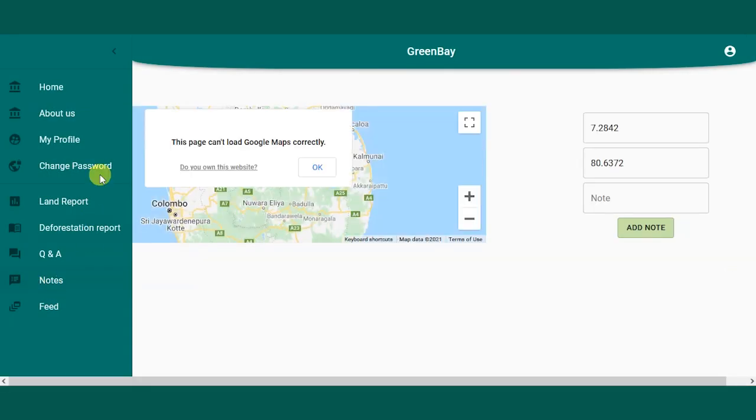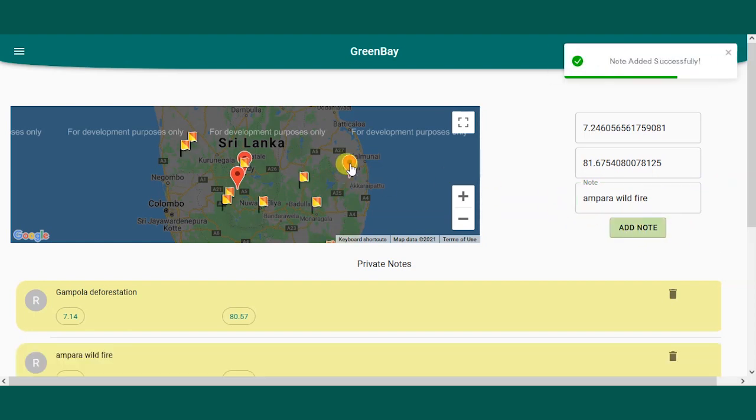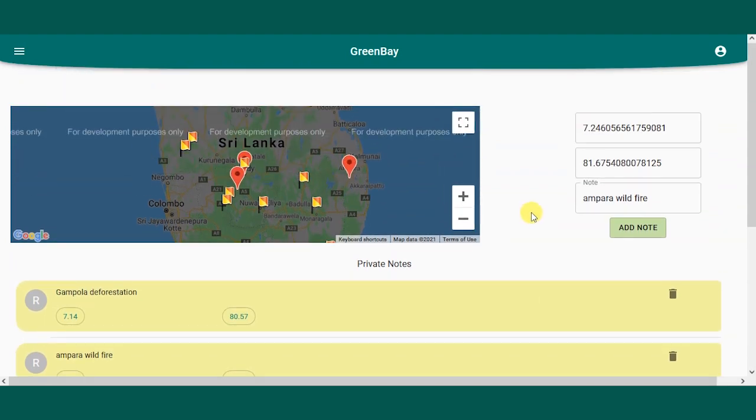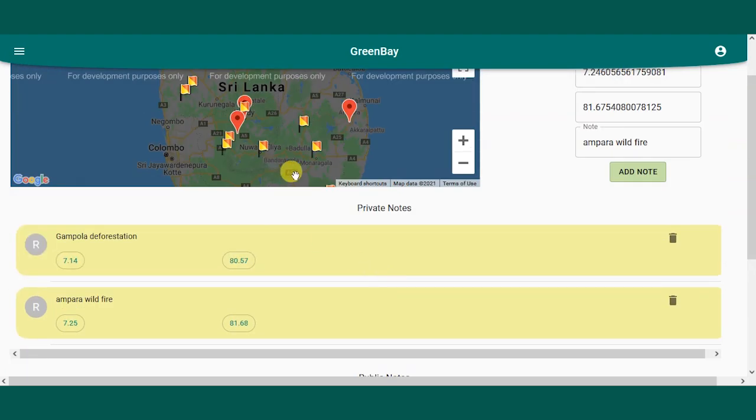When accessing the map, the user may want to save some important locations. The user has the ability to save their own notes by picking a point on the map, typing something and adding the note. Here, there are two types of notes. Private notes are added by normal registered users and public notes are added by authority users. Public notes are shown like flags and the others are private notes. And the user can delete their private notes if they are not important.